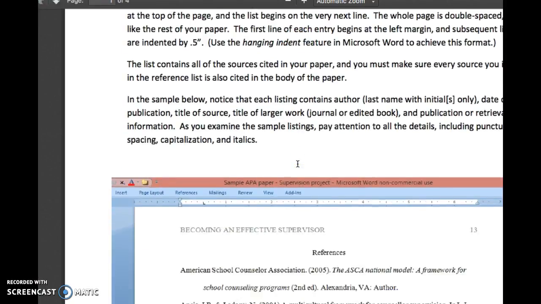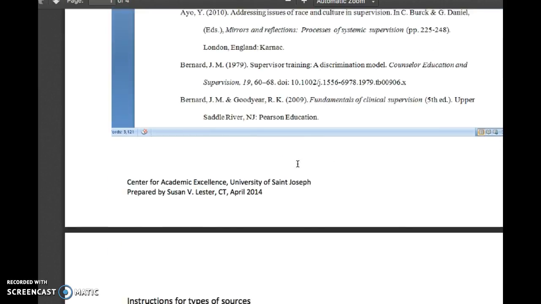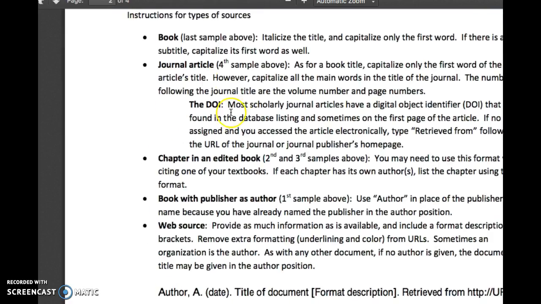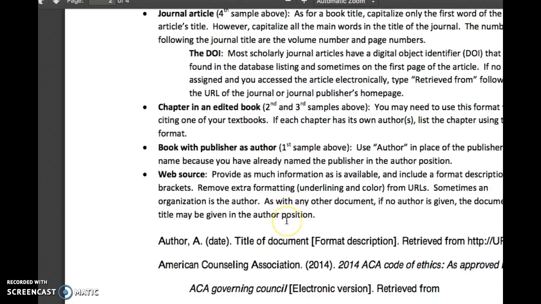So they'll show you how to do the reference list, they give you examples, they explain how to do it depending on what the source is, so a book, a journal article, a web source. That would be for a scholarly source, you need to include the URL, etc. And again, if you need more examples, let's say for some reason you cite a movie or a personal conversation, you can certainly look at the APA book, the manual that's available in the bookstore, or you can, like I said, use Purdue OWL, which has all the specific examples.